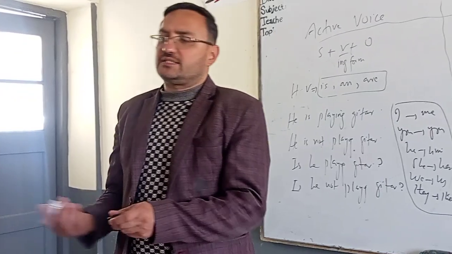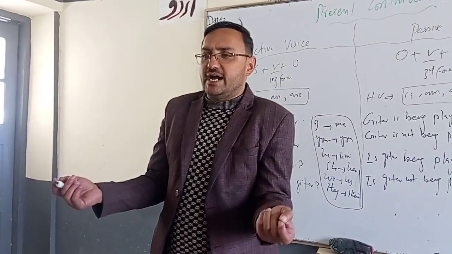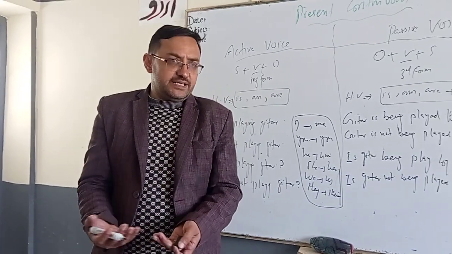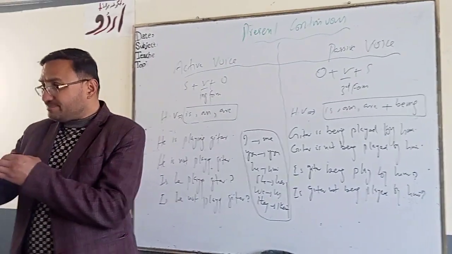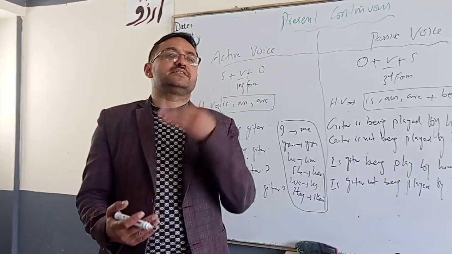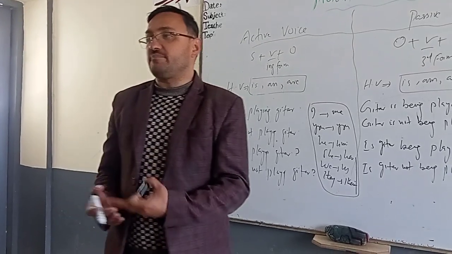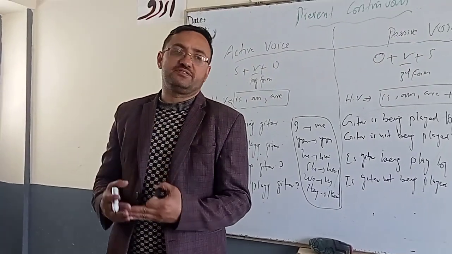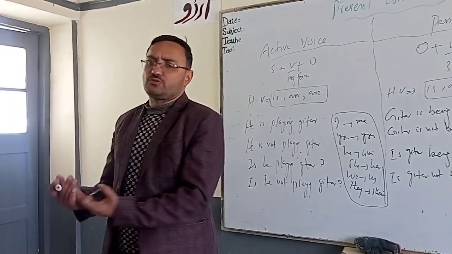Let me change another sentence for you. I am writing a letter. I am not writing a letter. Am I writing a letter? Am I not writing a letter? A letter is being written by me. A letter is not being written by me. Is a letter being written by me? Is a letter not being written by me? This is how you are going to change into passive voice.